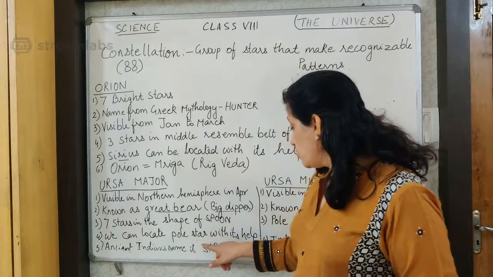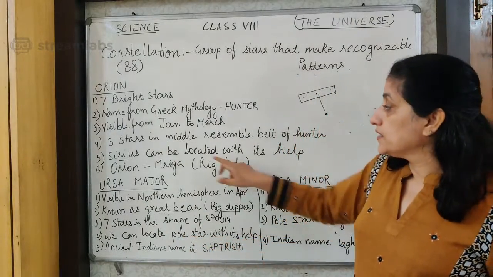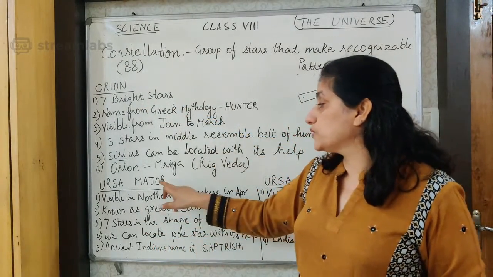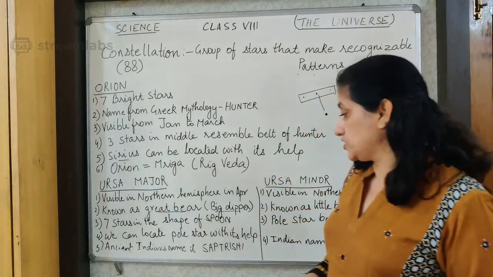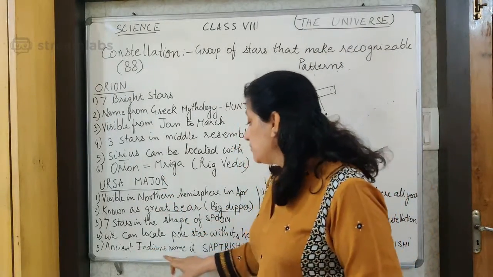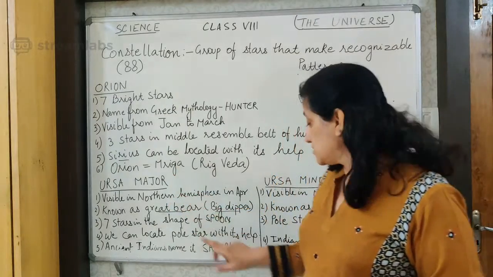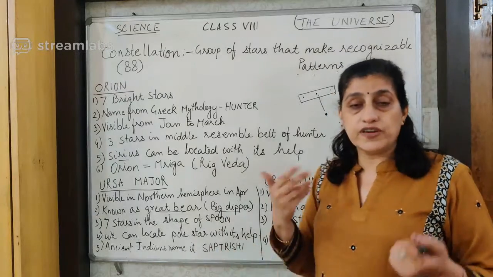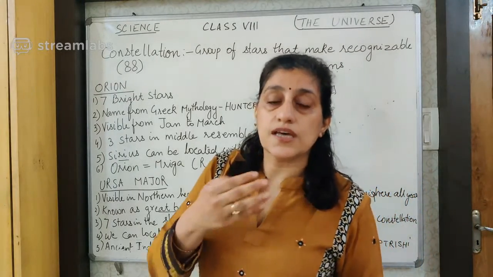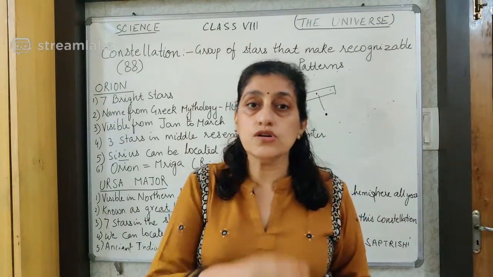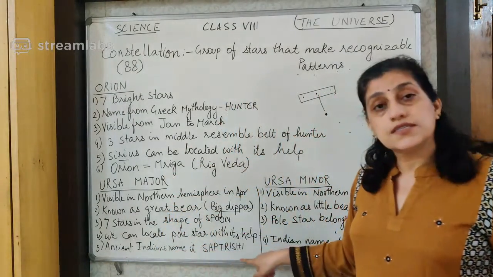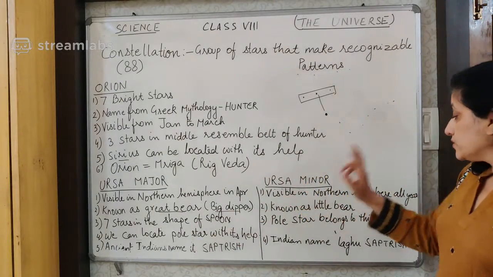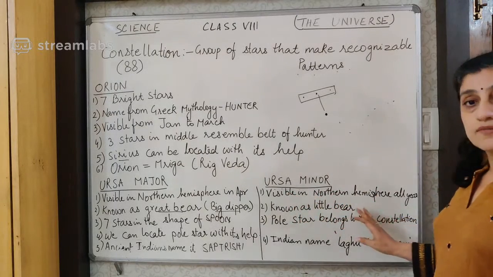We can locate pole star with the help of this. Like this, Sirius can be located with the help of Orion. Pole star can be located with the help of Ursa Major constellation. And the ancient Indian name for Ursa Major is the Saptarishi. The word Sapt means 7 and Rishi we have like the sadhus of our time. So this Saptarishi is very famous in our mythology also. From there it has earned the name Saptarishi. Right children? Then we move on to Ursa Minor. This is also visible in the northern hemisphere.